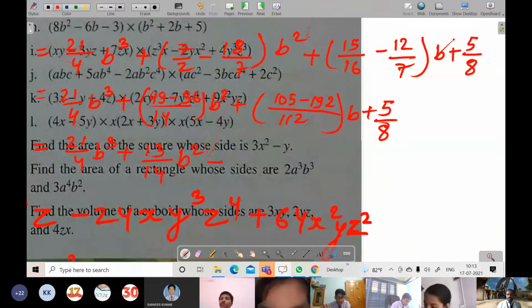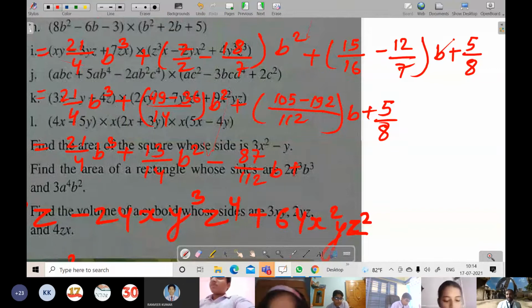Got it? Yes, sir. So now here it will become 87, I think, while subtracting 105 and 192, by 112 b plus 5 by 8. So this becomes the answer.